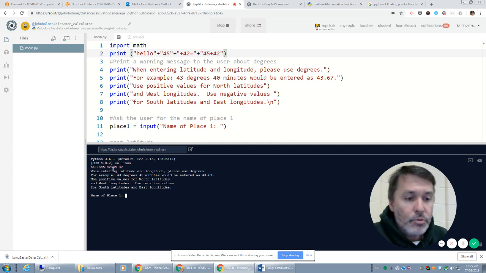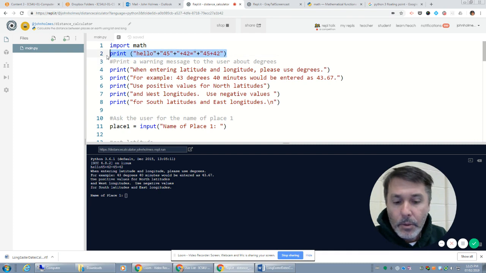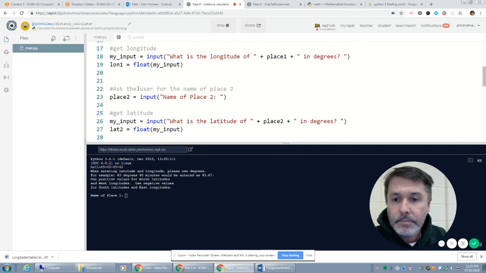Hello 45, right? Those are all strings. It doesn't recognize those as numbers. So if I'm trying to print out a mixture of string, float, and integers, I've got to separate them as separate parameters with commas. So that was the error that we were experiencing.